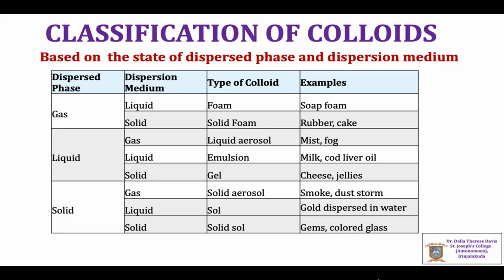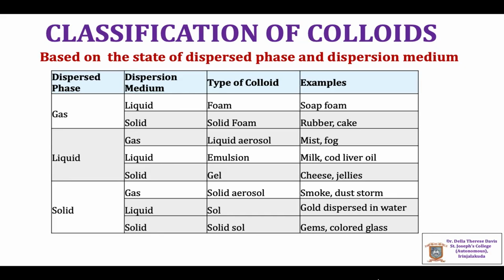When the dispersed phase is a solid and the dispersion medium is a gas, it is called solid aerosol. Smoke, dust storm, etc. are the examples of this type.